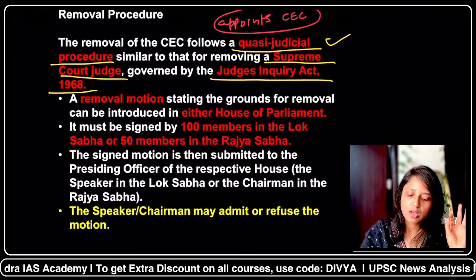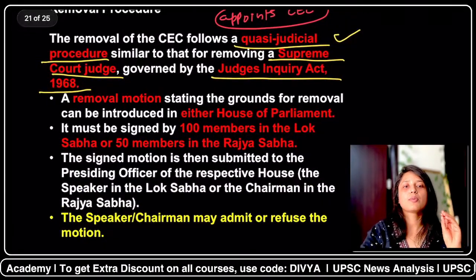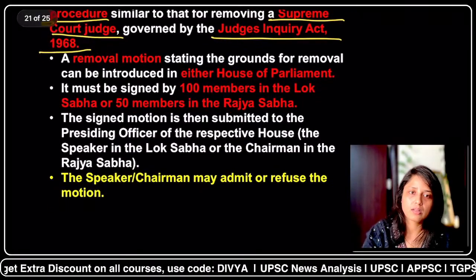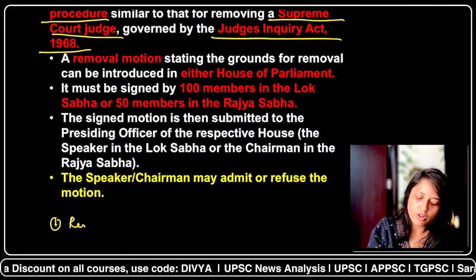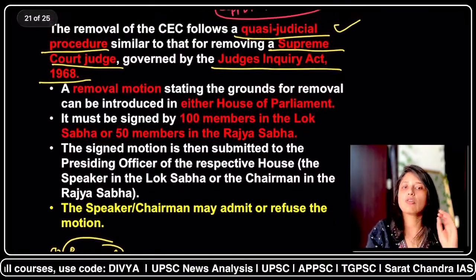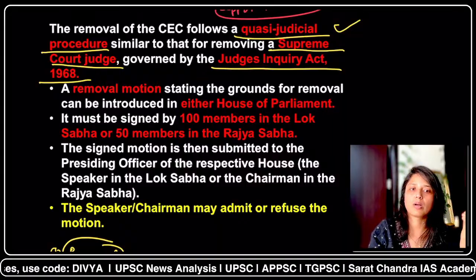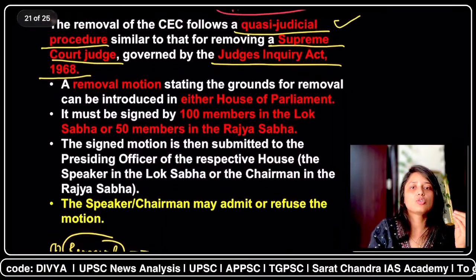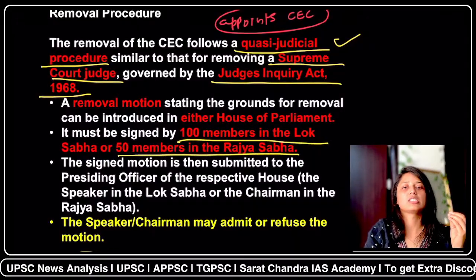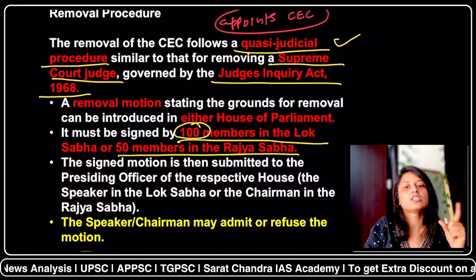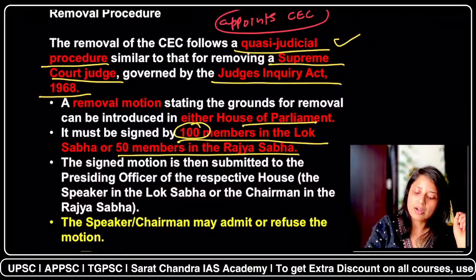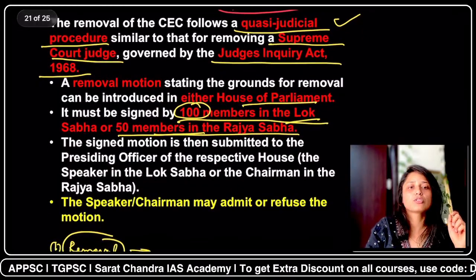So first of all, what will happen? A removal motion will be introduced in any house of the parliament, either Lok Sabha or Rajya Sabha. And this removal motion has to be signed by 100 members of Lok Sabha and 50 members of Rajya Sabha. You have to remember this number. First thing, it can be introduced in either house. Second thing, it has to be signed by 100 members of Lok Sabha and 50 members of Rajya Sabha.